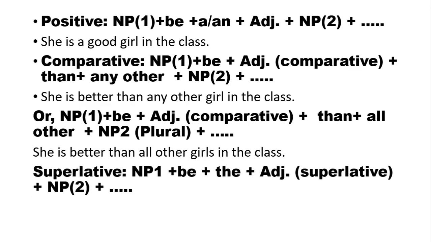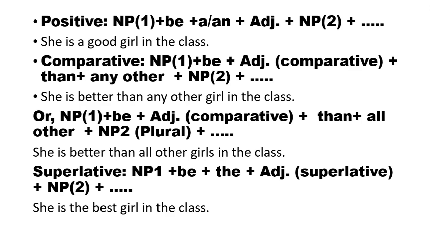So here you can see the structure of the superlative sentence. Firstly, we have NP1, then the be verb, then the superlative form of the adjective, NP2, and extension. Here you can see the example: She is the best girl in the class.